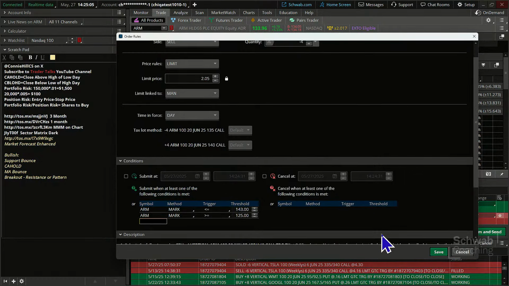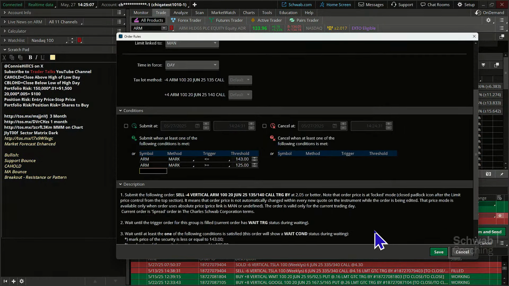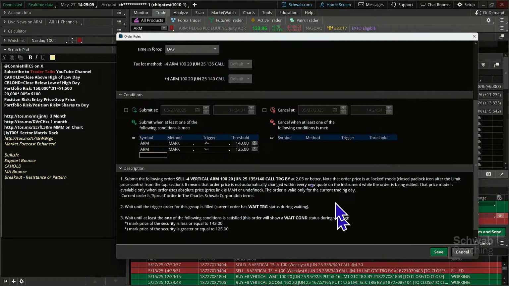Okay, let's make sure our arrows are pointing the right way here. The action is less than or equal to 143, so we need to switch the direction here. We want this to be less than 125 and greater than. So we're going to change the direction of our arrows here. Not a big deal. Now they're facing the right way. Okay, we're going to go ahead and hit save.